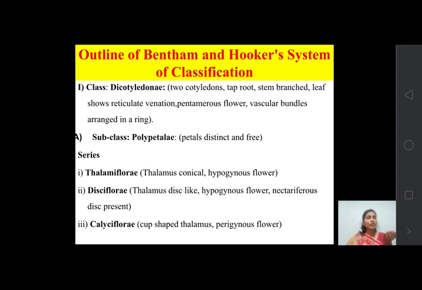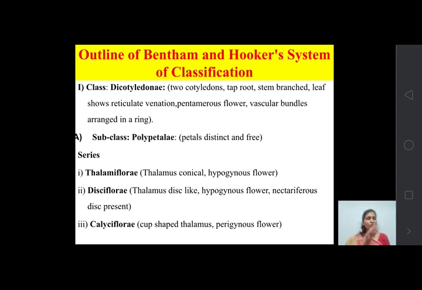So that's why the position of ovary is superior, and hypo means below, gynous means gynoecium. That means all the three whorls are present below the gynoecium. Hence the type of flower in which ovary is superior and all the three whorls are present below the ovary or gynoecium is known as hypogynous flower.